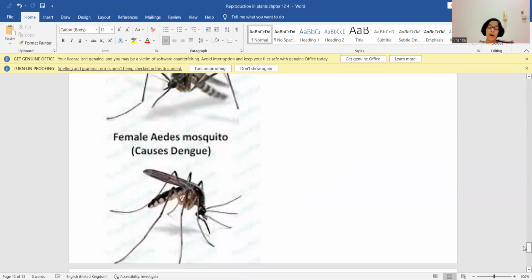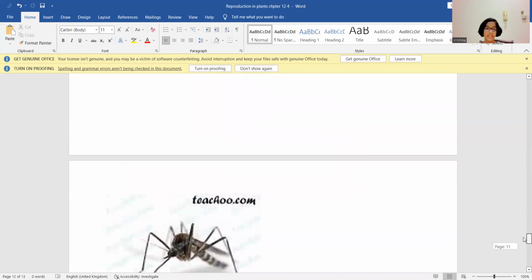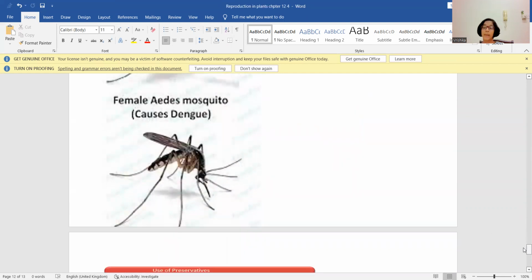Now, let us talk about the term carriers. Carriers are the ones which carry disease causing microorganisms to a healthy person or a healthy animal. The most commonly known carriers are female Aedes mosquito, which causes dengue. The female Anopheles mosquito, which carries the parasite of malaria, Plasmodium.